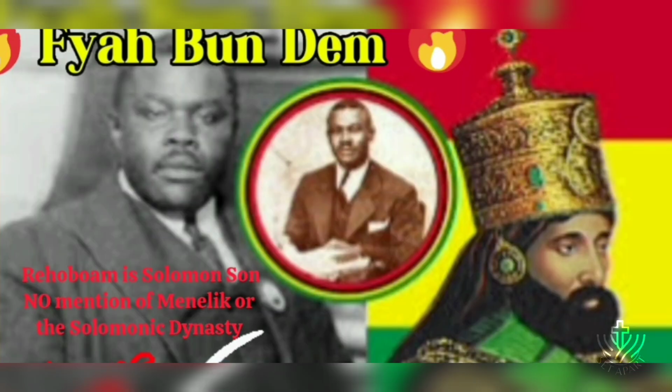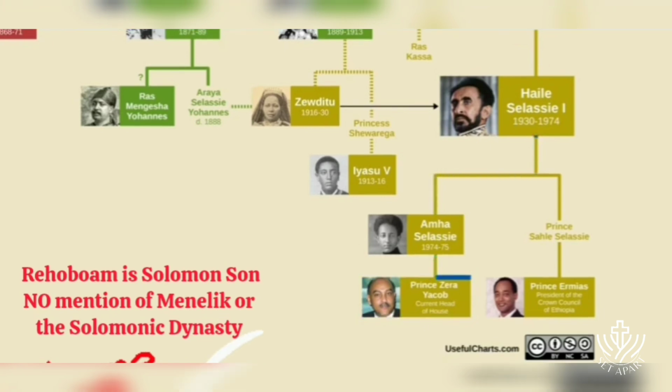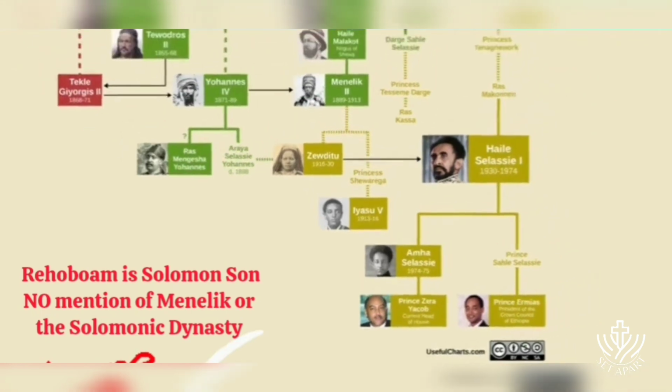Today, Ethiopia is a democratic republic, but the Solomonic Dynasty lives on through Haile Selassie's branch. His grandson, Zera Yacob, is the most senior heir to the former throne. However, his cousin, Prince Ermias, serves as president of the Crown Council and officially represents the former monarchy when needed. So that was a look at the Solomonic